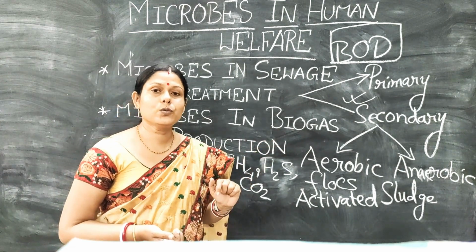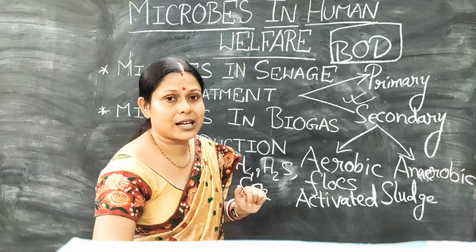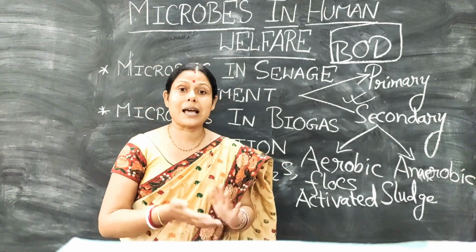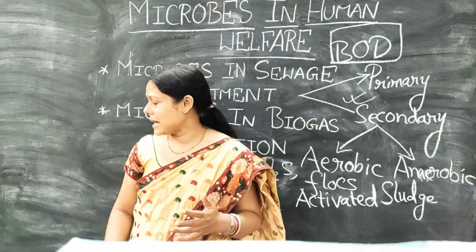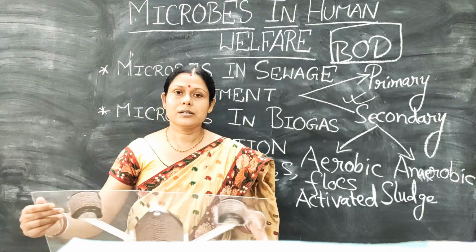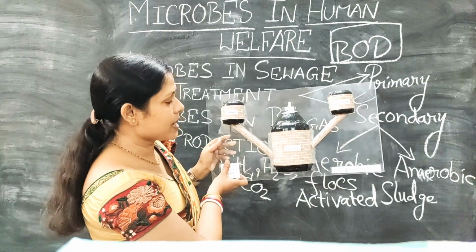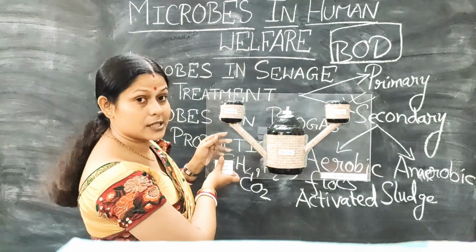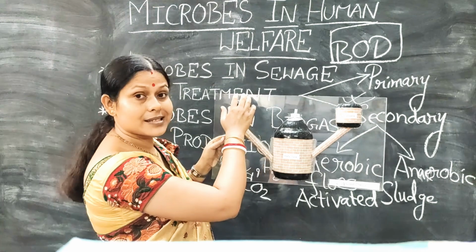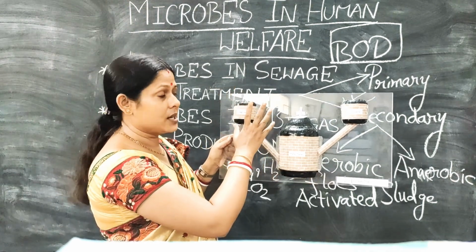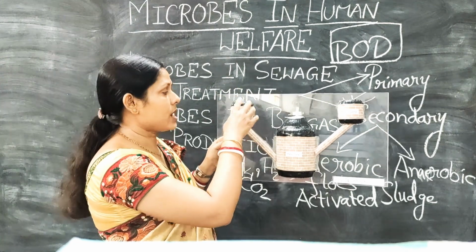Now I am going to show you one model made by a student who has tried, but the model is not as good, but it will give you just an idea of how biogas plants can be made on a low cost level. This is a model created by the student, where this is the tank from where the slurry, that means the animal dung or the organic waste, the domestic waste mixed with water, is fed over here.